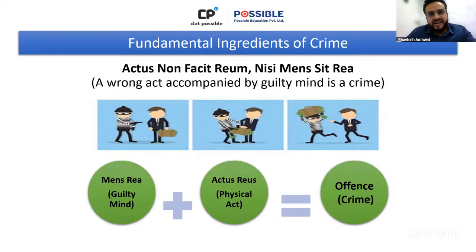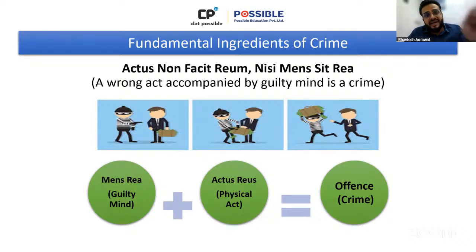That he was aware, at least he had this awareness, that what he was doing was wrong. Now, when the investigation was conducted, it was found out that he actually made a mistake. It was proven in the court that he made a mistake. He genuinely thought it was his mobile phone. If it is proven, then he is not liable for theft, because there is an absence of mens rea. There is an absence of guilty mind. His mind is not guilty.